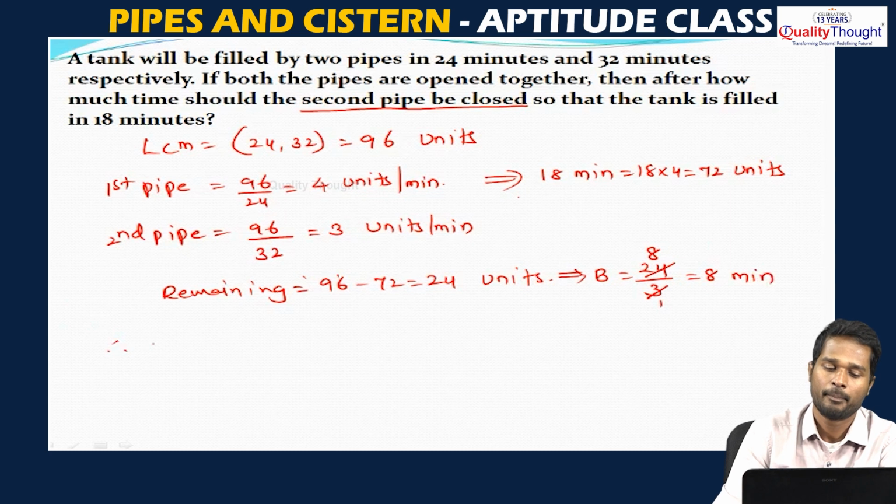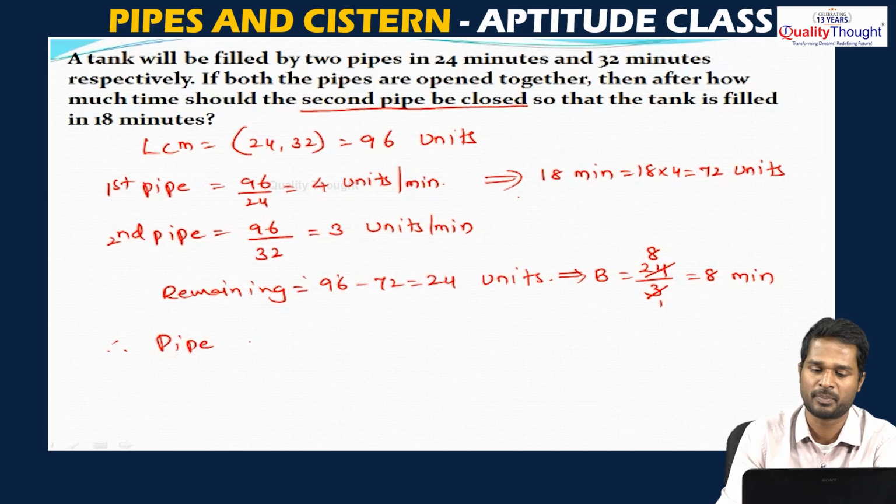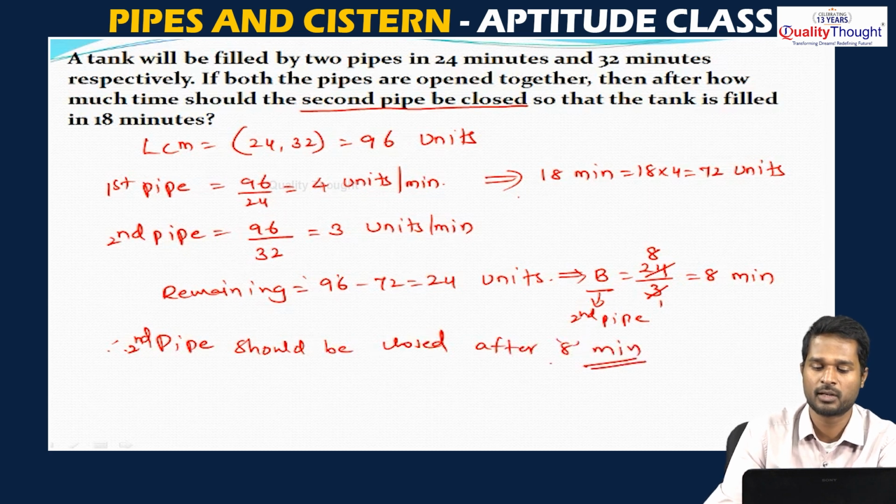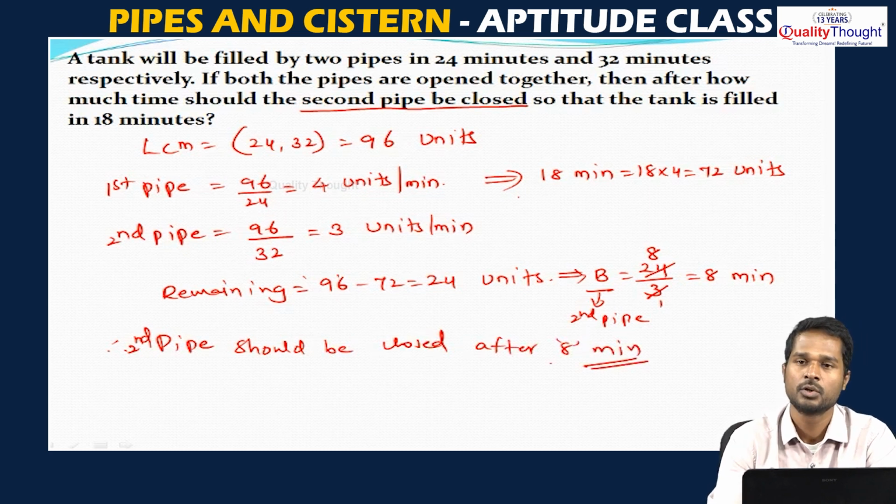Therefore, pipe B, or first pipe or second pipe, anything. I took it as pipe B, which is the second pipe, anything is okay, consider it as second pipe. So, pipe B or second pipe should be closed. Second pipe should be closed after 8 minutes, so that the tank will be filled in 18 minutes.